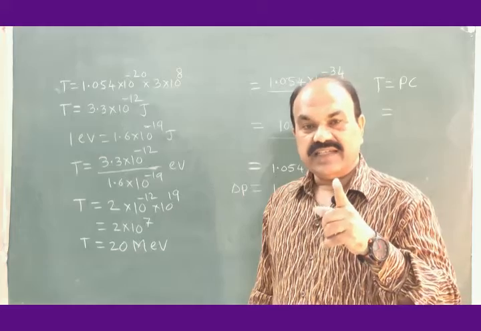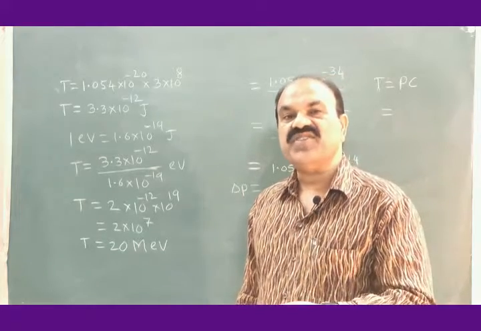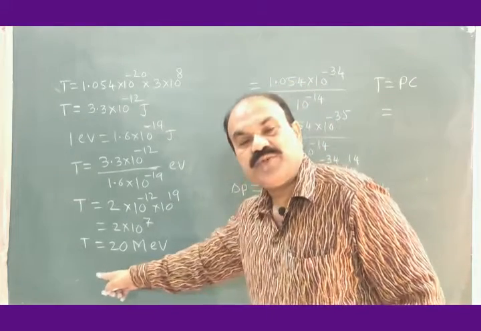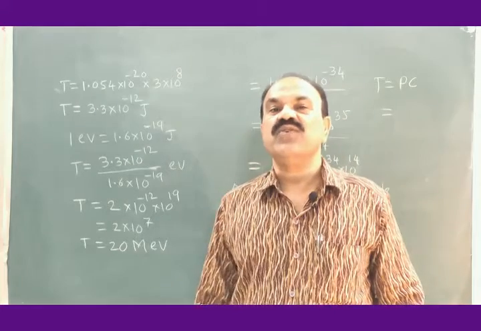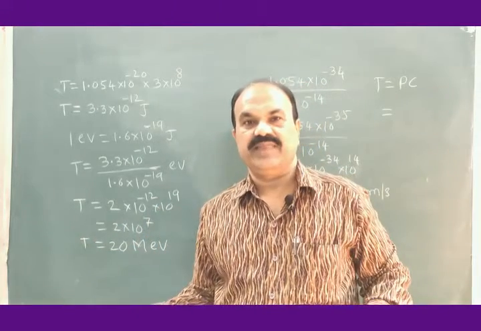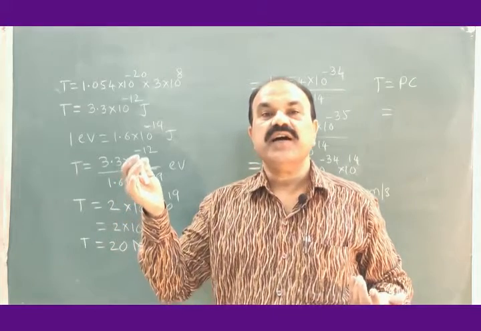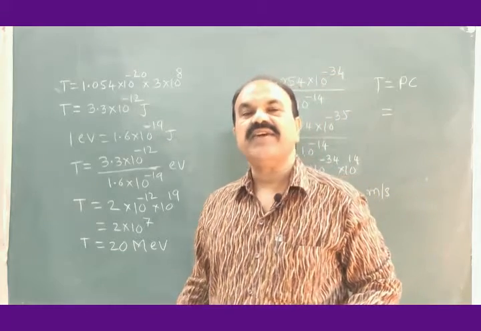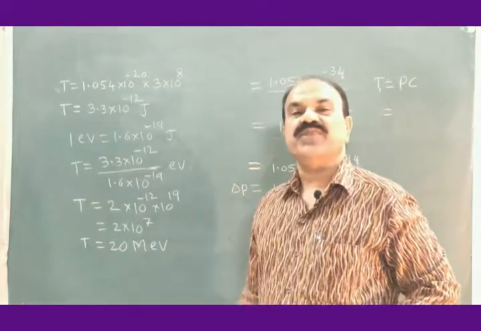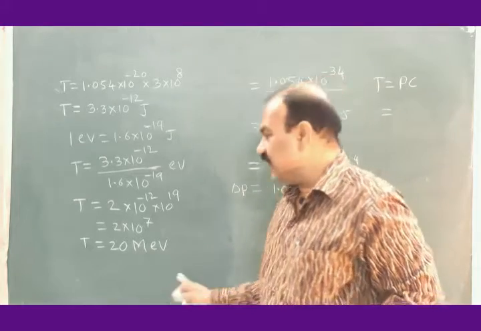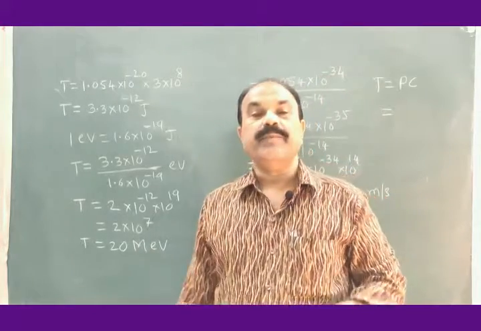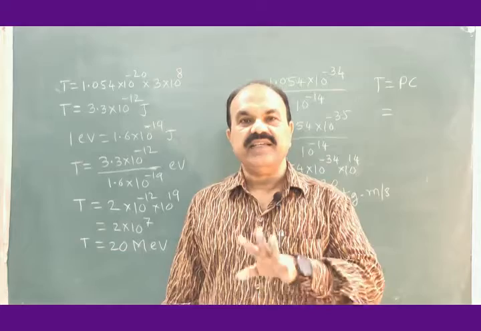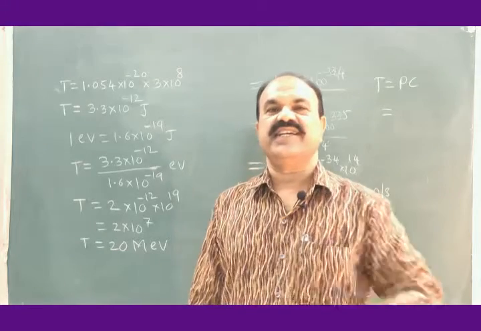If an electron is to be present inside the nucleus, its kinetic energy should be of the order of 20 million electron volt, which is never possible. It is found practically that no electron can have kinetic energy even a fraction of this, and therefore this result proves beyond doubt that electrons cannot lie inside the nucleus.